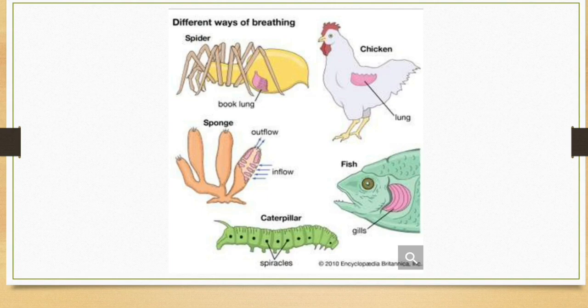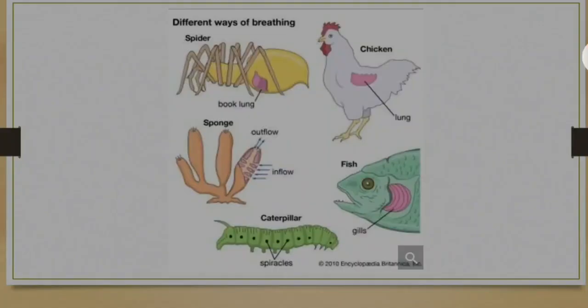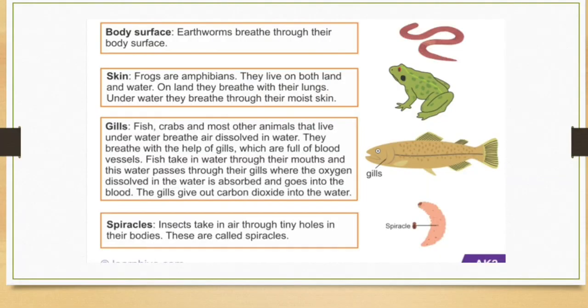Sponges also have tiny pores in their skin, and in spiders, book lungs are present. They are also lung-like structures but not as developed as in human beings. Frogs are amphibians and they live on both land and water.